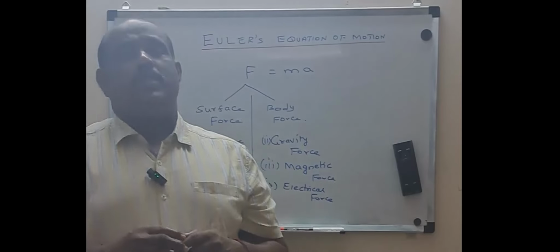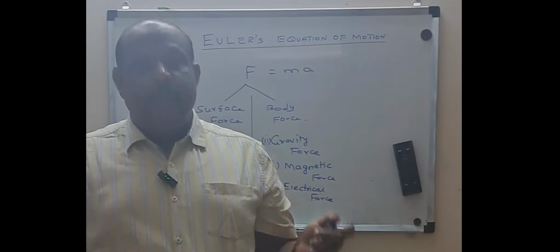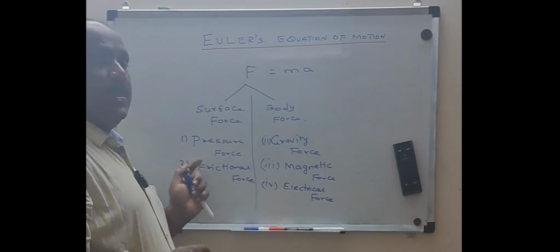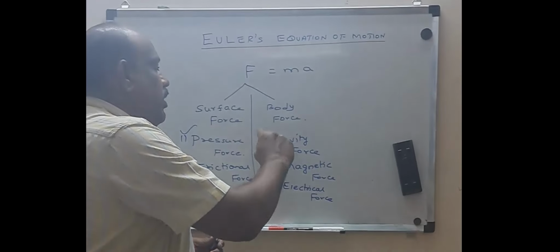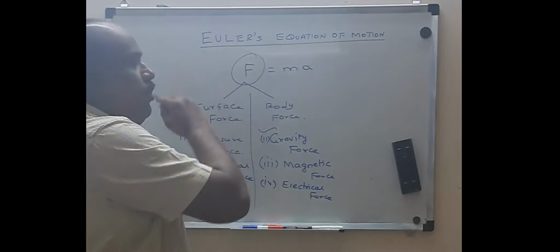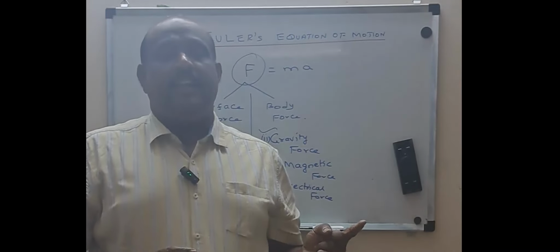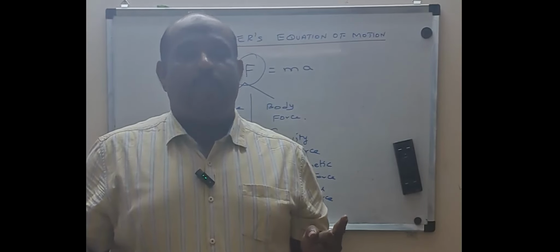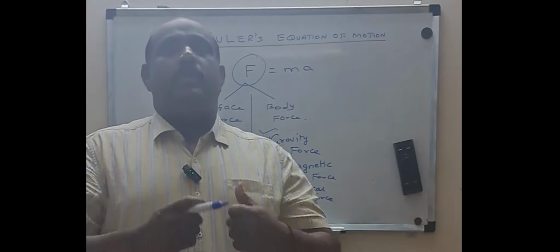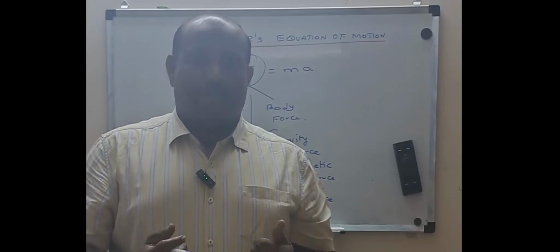In deriving Euler's equation of motion, we have considered only one surface force and one body force. What is the one surface force? It is nothing but the pressure force, and the only one body force is nothing but what? Your gravity force. So here, when I am going to consider the force, I am going to take only one component from the surface side and one component from the body force side. From the surface force side, it is my pressure force. From the body force side, I am going to take gravity force. And I am going to derive the expression.